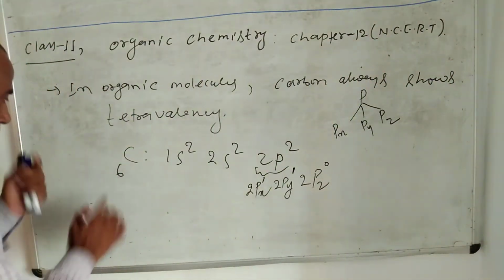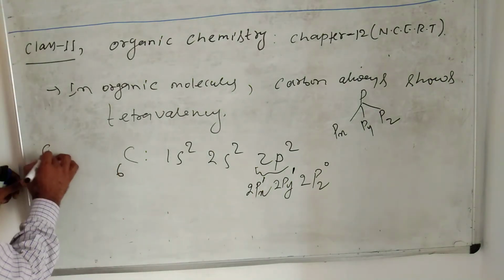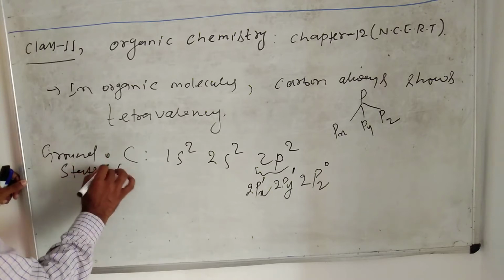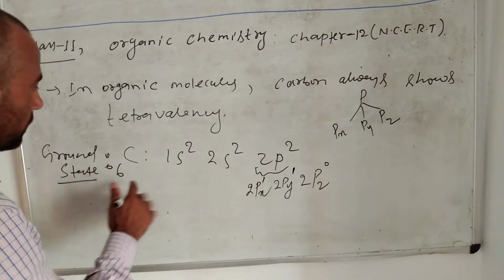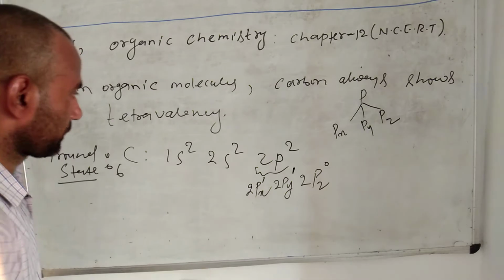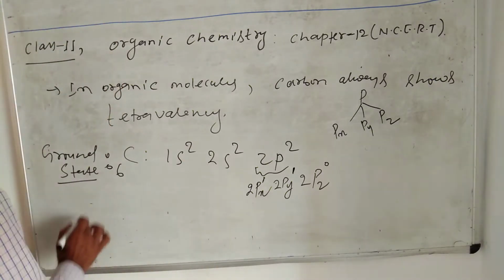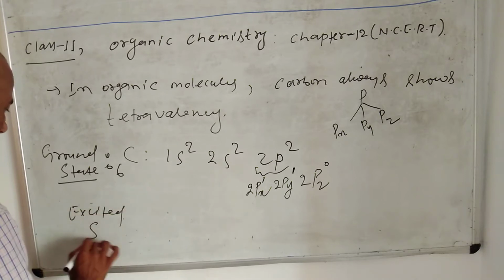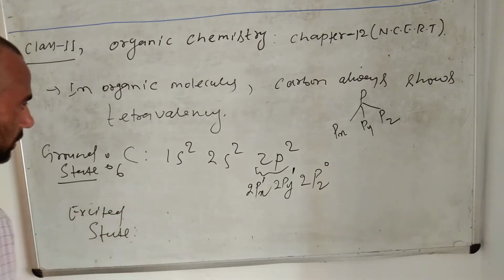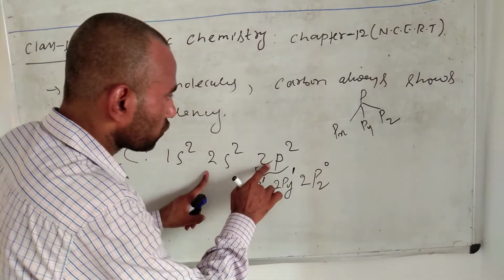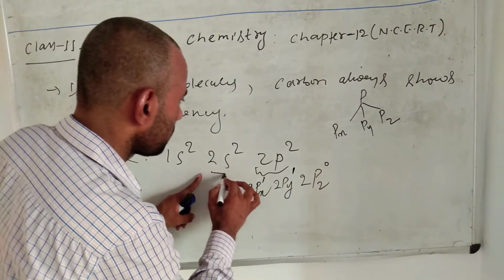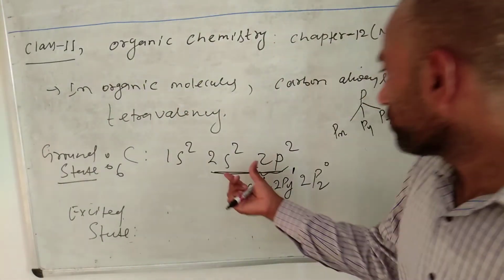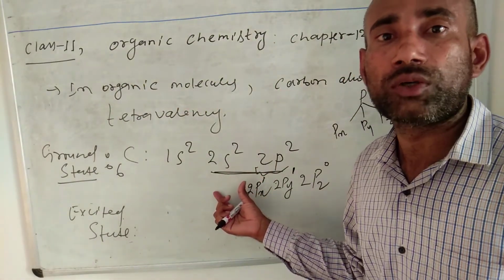See here the configuration in the ground state, and now see the configuration in the excited state. The 2s2 and 2p2 electrons are the outermost shell electrons, that is shell number 2.